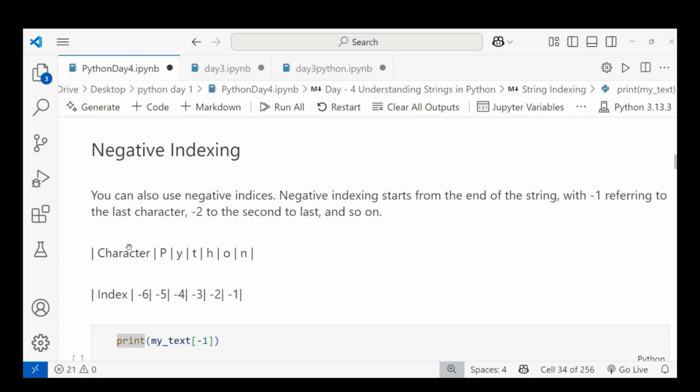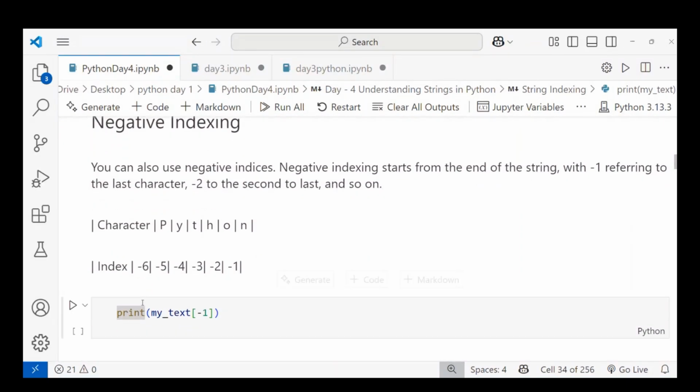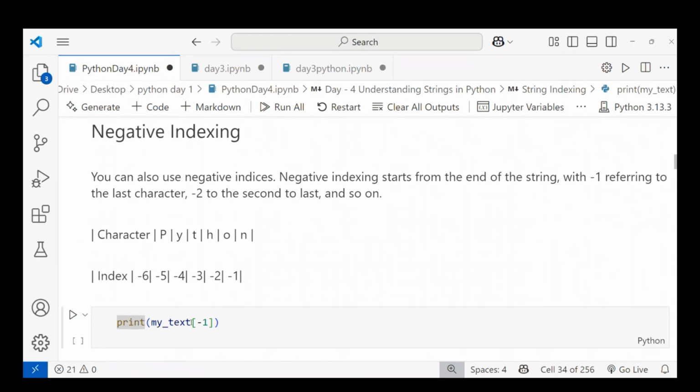Here we start with -1 from the end, referring to the last character as -1, and the next one is -2, the second to last. So the first index from the end is -1: N is -1, O is -2, H is -4, Y is -5, P is -6.